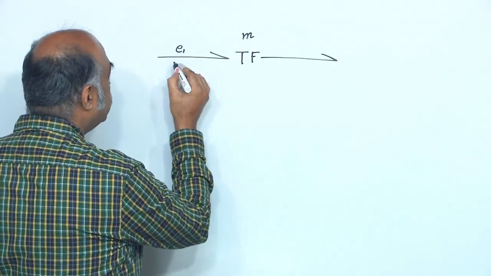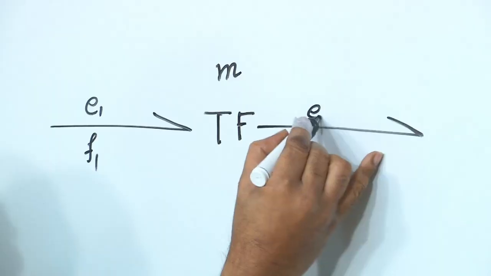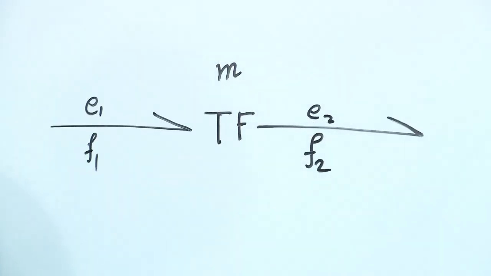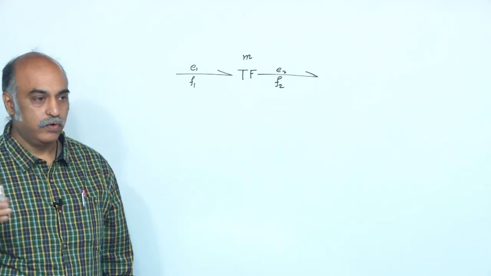So you have E1, F1, E2, F2. These are the variables. In the case of the transformer, the relationship between the 2 port variables is effort to effort, flow to flow.